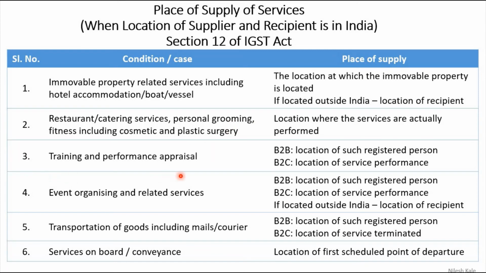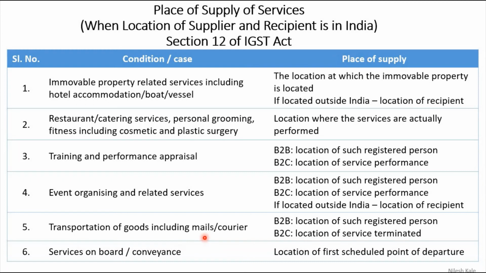Now, training and performance appraisal. In this case, for B2B, like business to business, location of such registered person. For B2C, like business to customer, location of service performance will be the place of supply. Event organizing and related services. For B2B is a registered person, B2C, the location of such service performance. If located outside India, then it is location of the recipient.